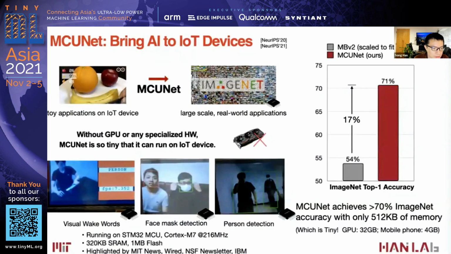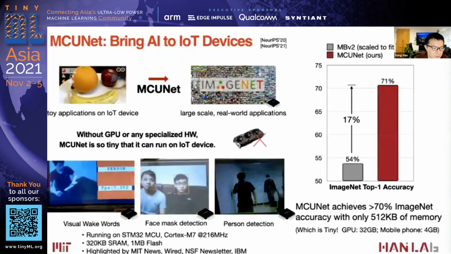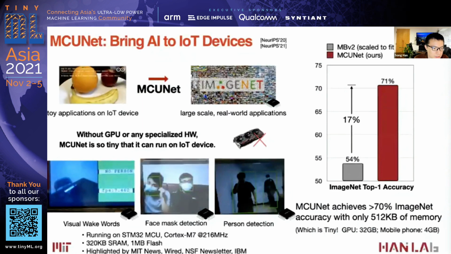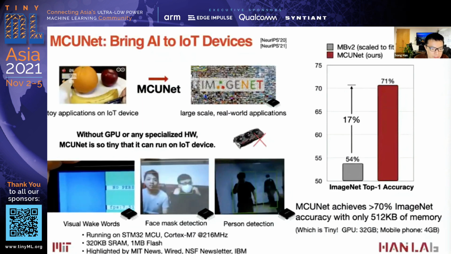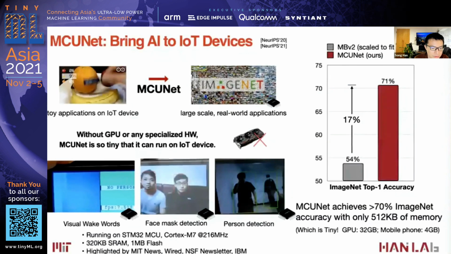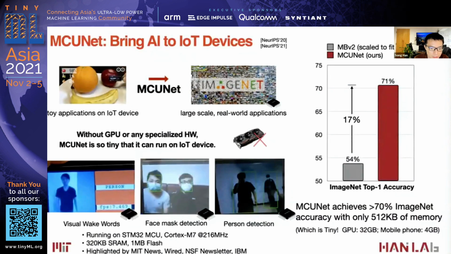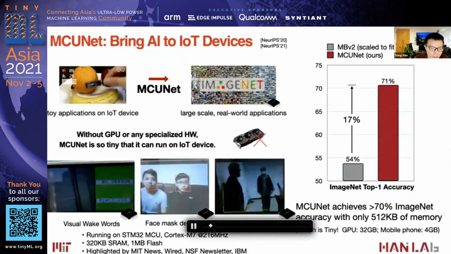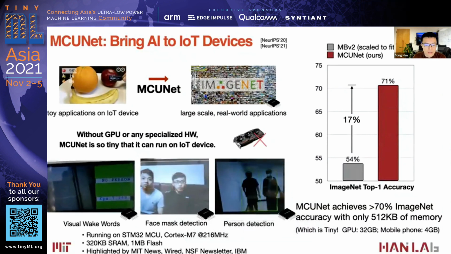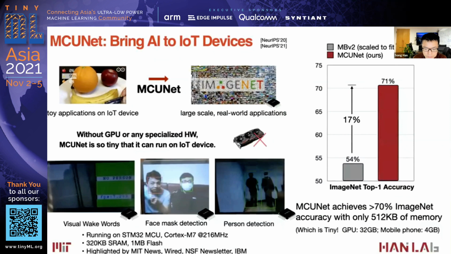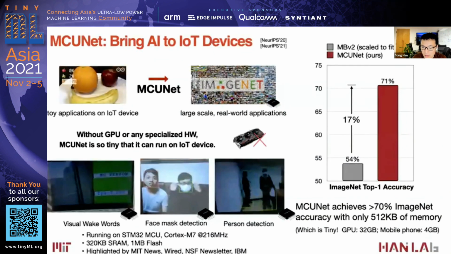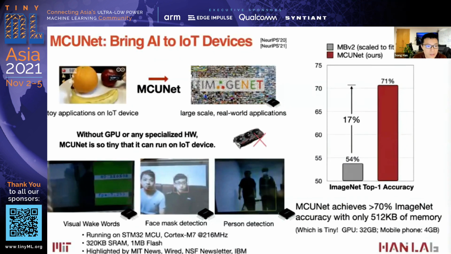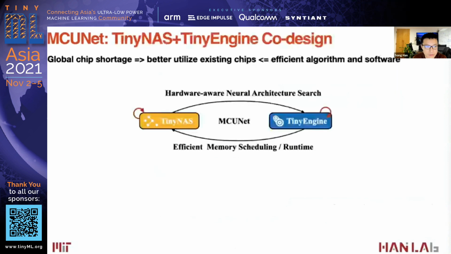It runs at more than 7 frames per second. There's also face and mask detection, faces in red and masks in green, and person detection drawing bounding boxes. So not only classification, but also detection. This is achieved by TinyNAS and the TinyEngine inference engine.